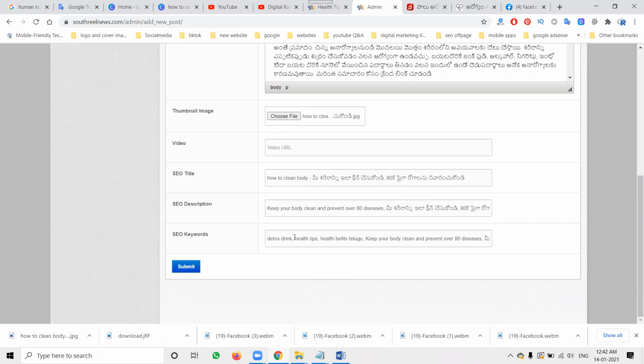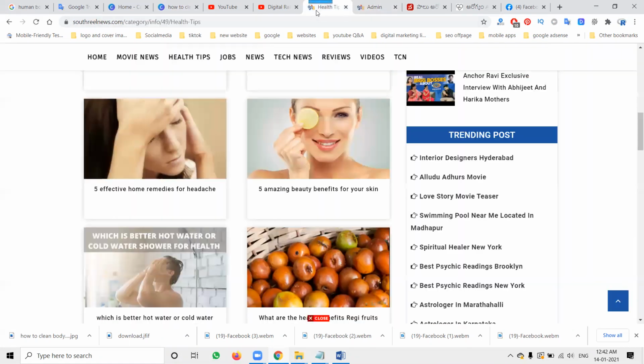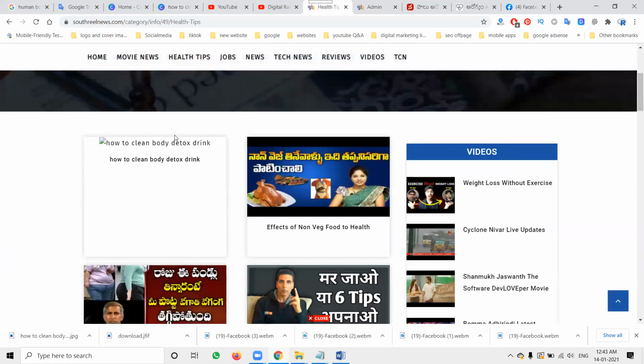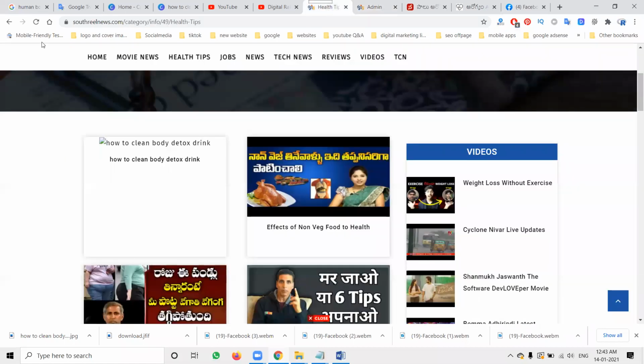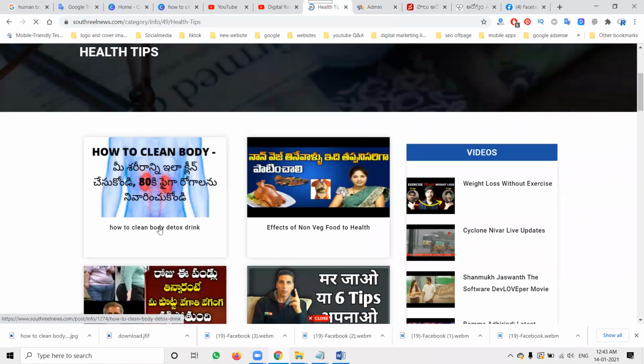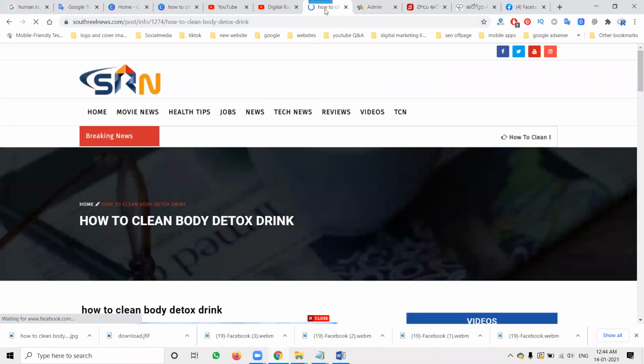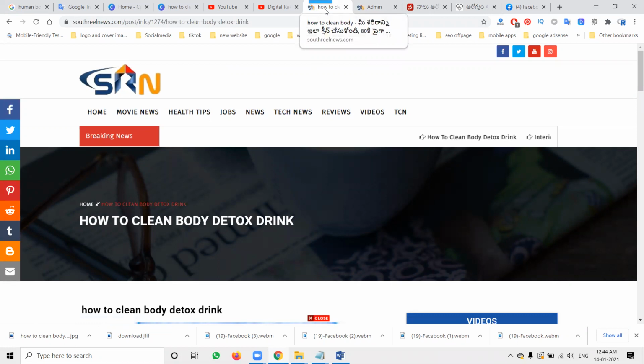After posting the content to the search engine, I'll show you how it shows for social media also. Click submit. Now, people come to the health tips information here. Here, I'm facing an image problem. First, I can fix the image. Image optimized. The previous image was not showing. Click the image. Now click here. Any people will be suggested, showing here: how to clean your body. The remaining will be in Telugu here.